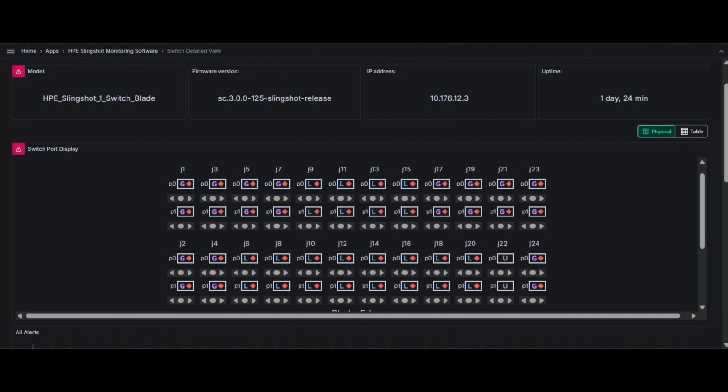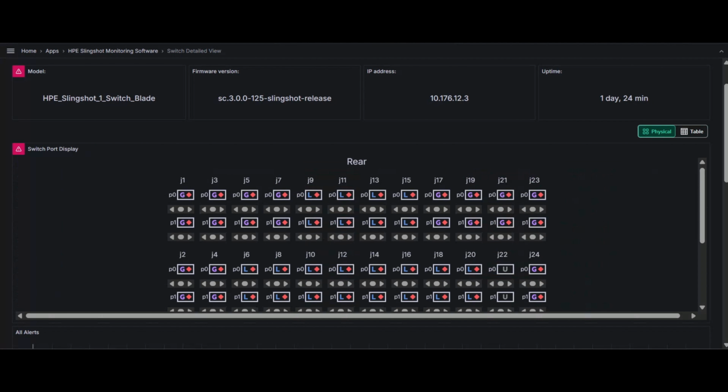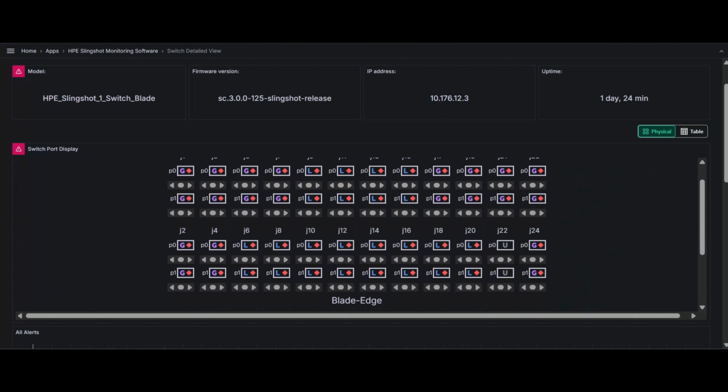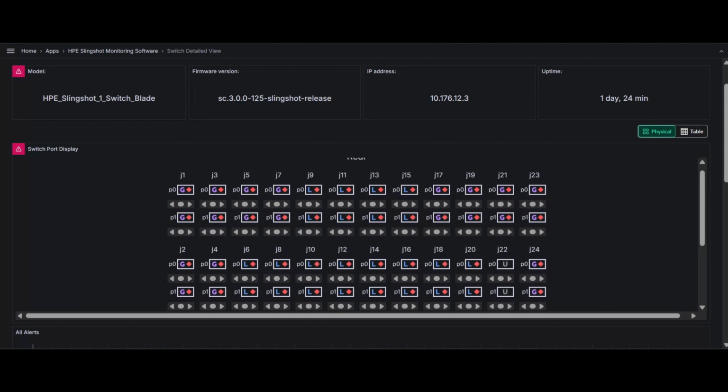This switch port display can also be transitioned to a filterable table by clicking the table button here. Selecting a port's X-name navigates directly to the link detailed view for that port. At a glance, many global and local ports are flagged in red. These details matter because port roles indicate connectivity scope, whether issues are isolated or widespread. Uptime helps identify recent reboots or instability, while firmware version highlights potential compatibility problems or missing fixes. Together, these insights provide a clear picture of switch health.